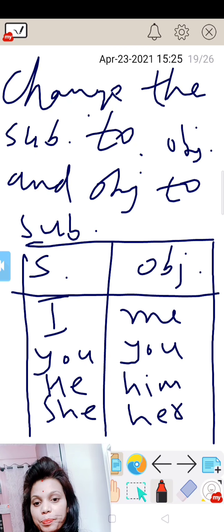We are going to learn about active and passive voice. Do you know what is active and what is passive? If you don't know, don't worry. We will learn about it. Active voice sentence.